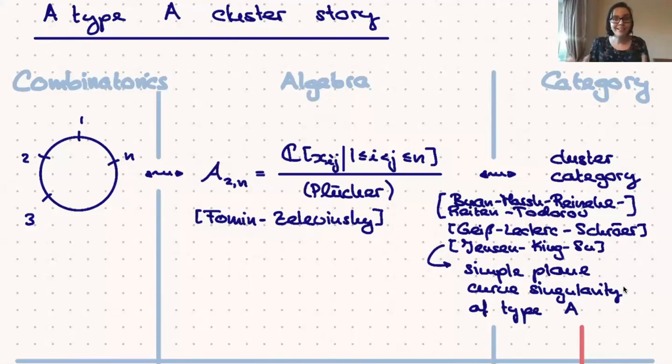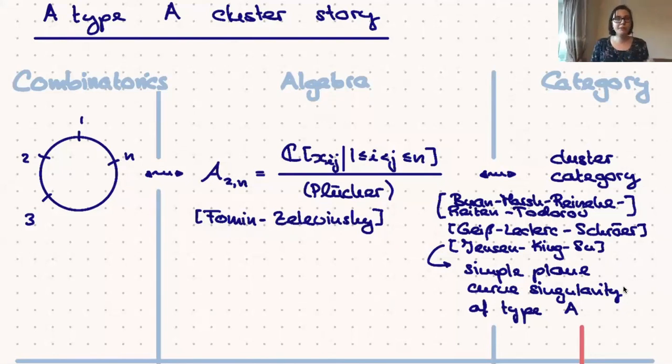One really nice feature of that categorification is that they draw a connection between two very important examples of a famous ADE classification, namely between the ADE classification of finite type cluster algebras and the ADE classification of simple plane curve singularities.